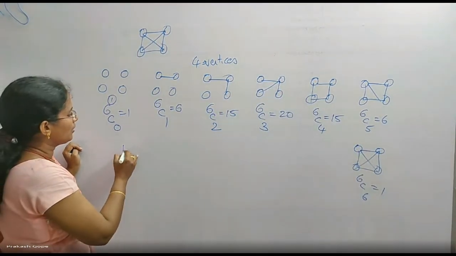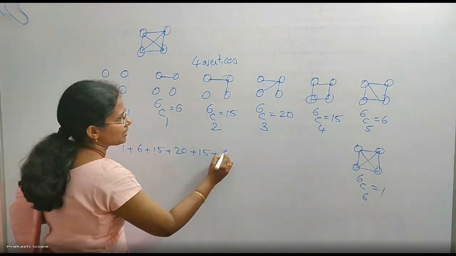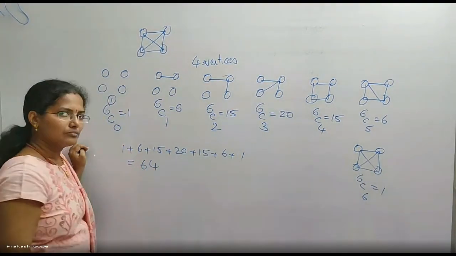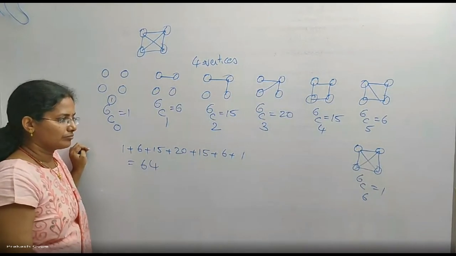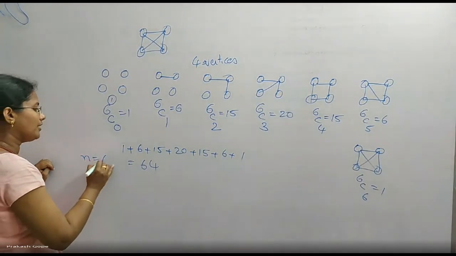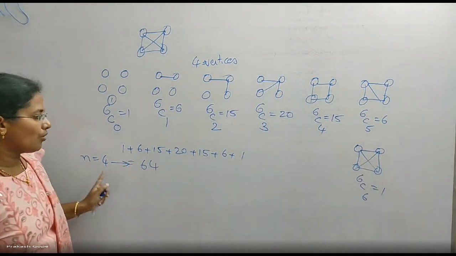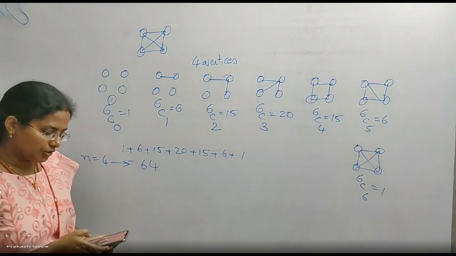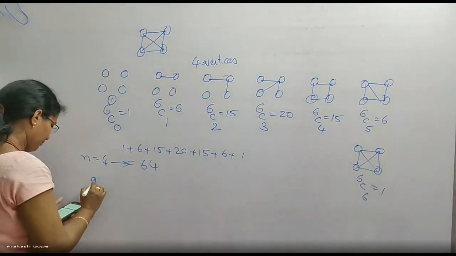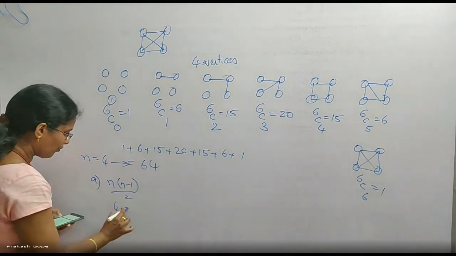So total how many? 1 plus 6 plus 15 plus 20 plus 15 plus 6 plus 1 is 64. 64 different graphs are possible when n is equal to 4. So when I substitute n value as 4, which option is giving me 64? The options given below. Option A, n into n minus 1 by 2. Let me check. 4 into 3 by 2.